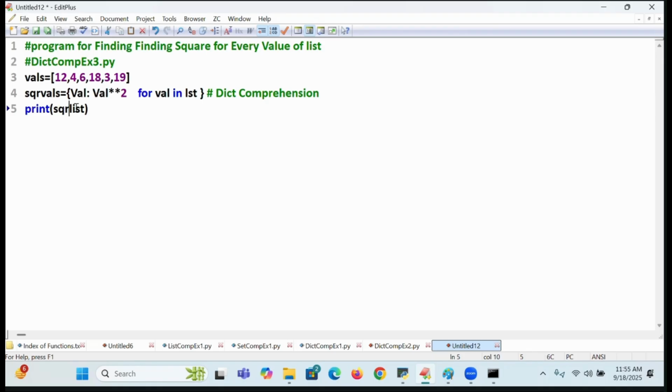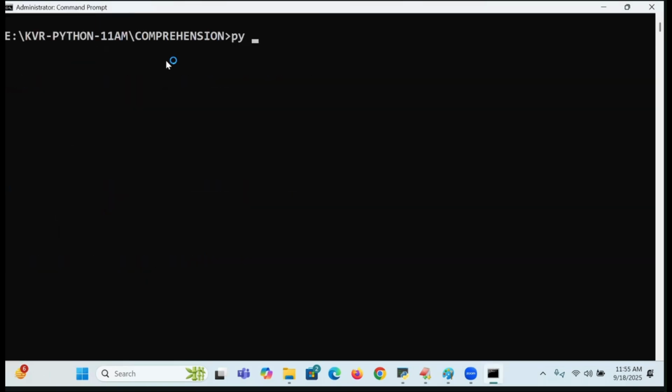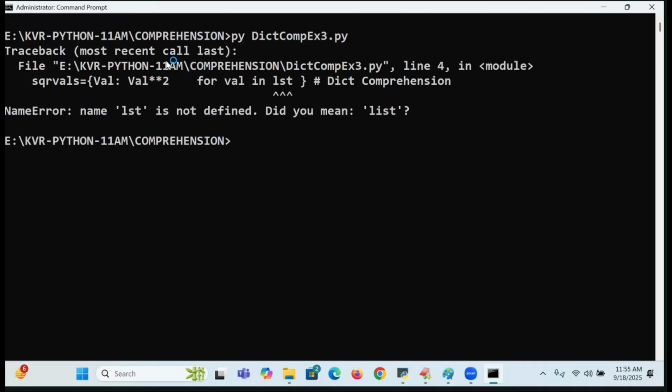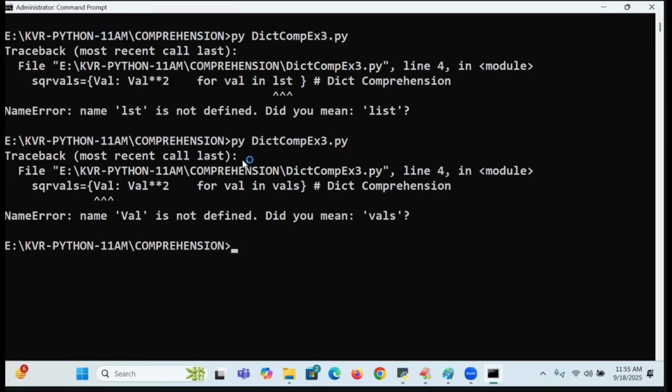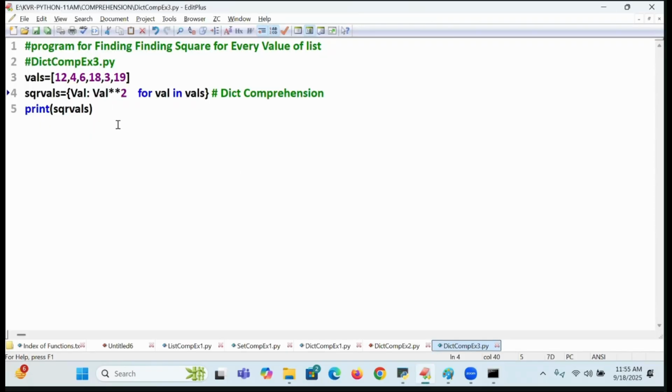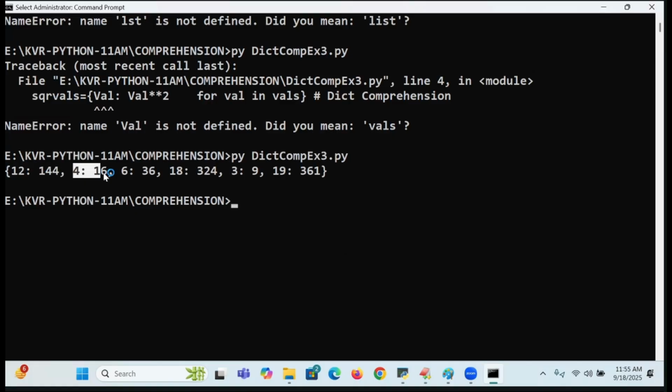Sqr_vals, you print it. So save this code. Dict comprehension is not a one day topic. Continuously I will go on using it in my coding. So what happens? You are getting value not defined. So here also small v, I say capital V. Okay. Got it. 12 colon 144, 4, 6, 18, 3, 19 colon.